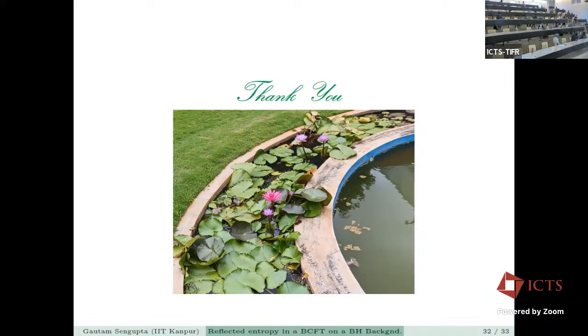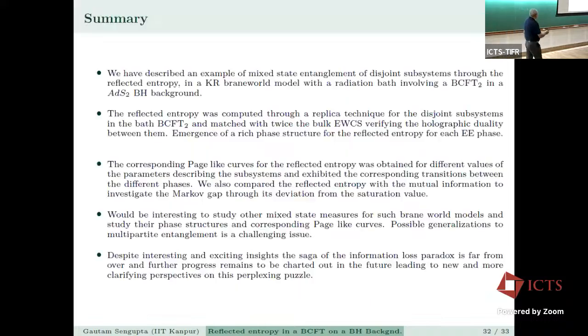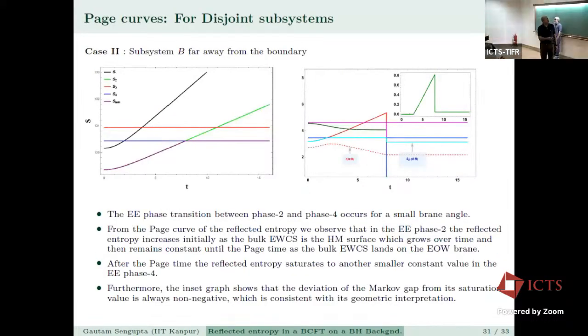You saw this non-monotonic behavior in the Markov gap, right? It goes up, down, and so on. Is there any intuitive interpretation you have for that? Are you referring to the kinks? No, not the kinks, just the fact that it goes down, goes up again. According to the paper by Hayden and others, it should always remain positive, right? Yeah, I just meant as a function of, in your plot. Of course it should be positive. Yeah, that sort of thing.